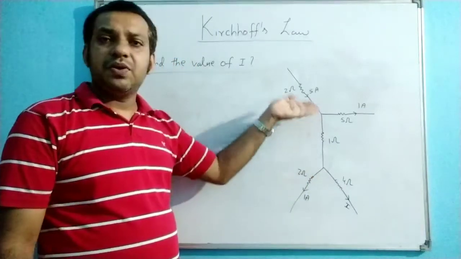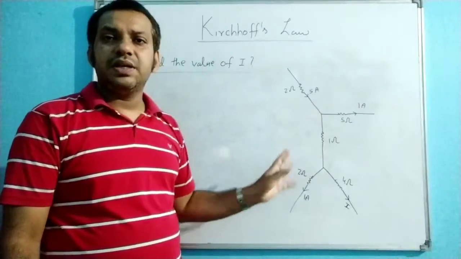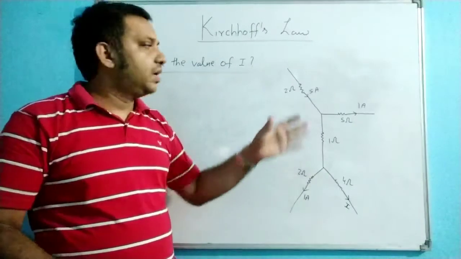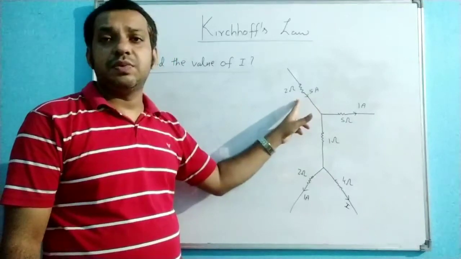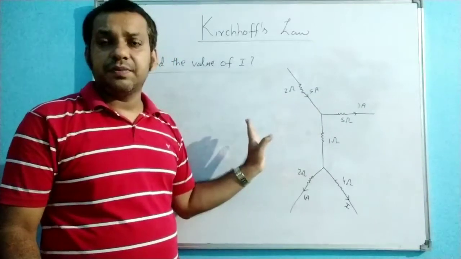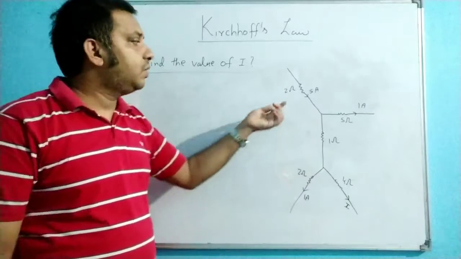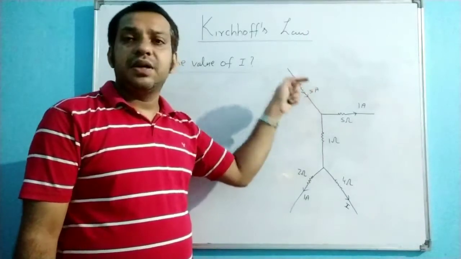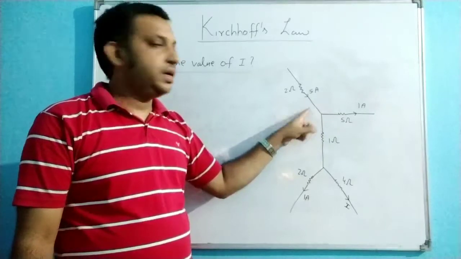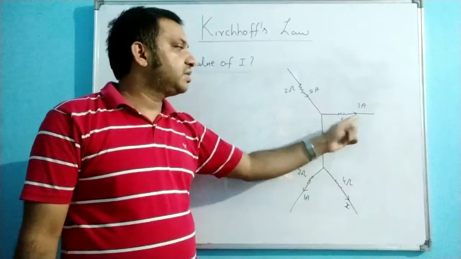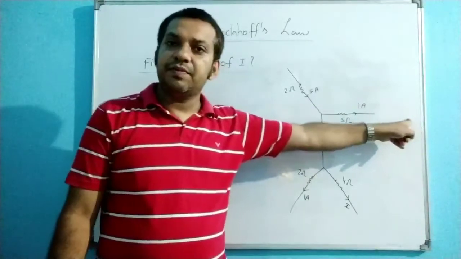Because the complete circuitry is not given, there is no need to worry how this particular 5 ampere current flows through this 2 ohm resistor. This is not our concern. Anyhow, in this particular arm, the current flowing is 5 ampere towards this junction. Anyhow, through this 5 ohm resistor, 1 ampere current is flowing on this side.